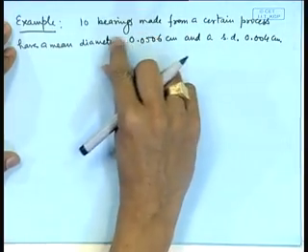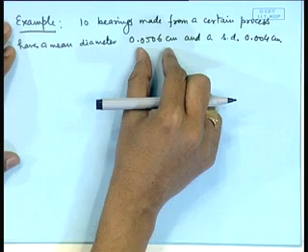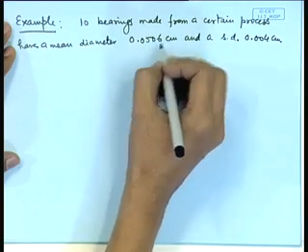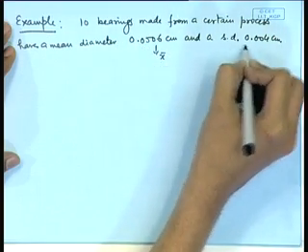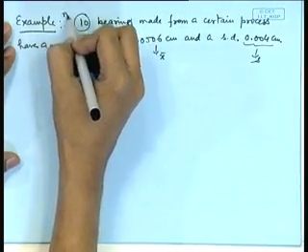That means the sample has been collected on 10 bearings and its mean, that is x bar, has been calculated and the standard deviation, that means s, has been calculated and n is 10 here.